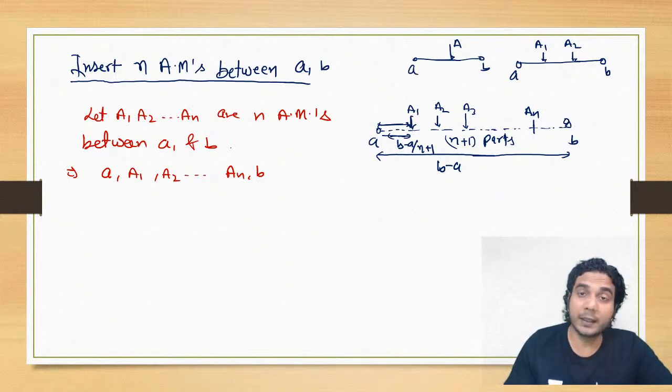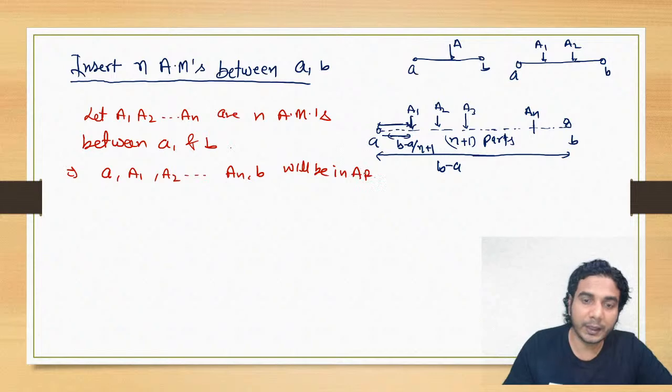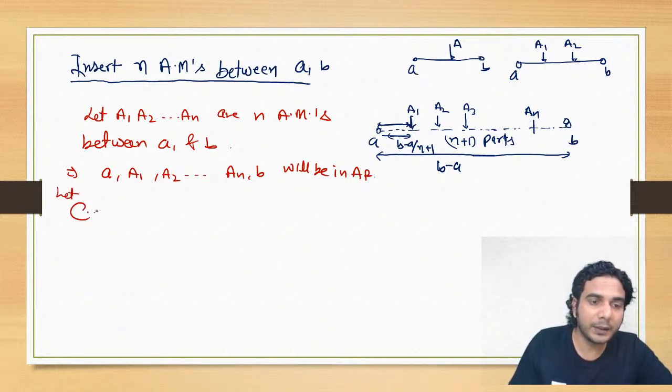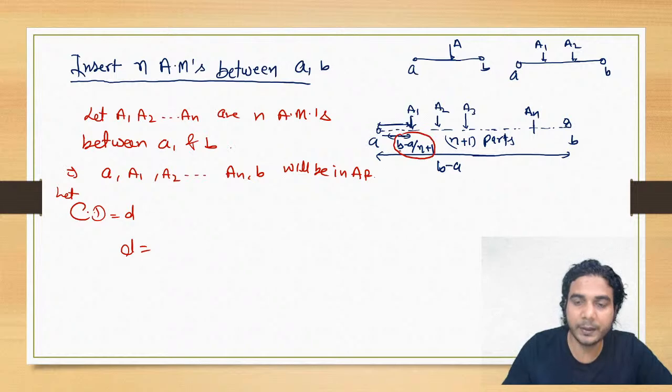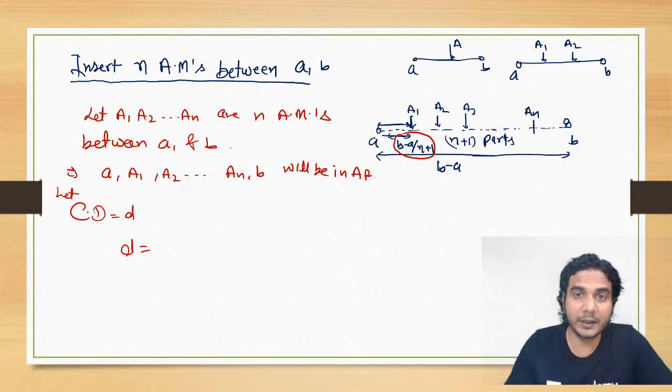Similarly, if you're inserting n arithmetic means and these two numbers, total n plus two numbers will be in AP. And what will be the common difference? Let the common difference be d. Then d is b minus a divided by n plus 1, because the total length was b minus a, and we have divided this number line into n plus 1 parts.